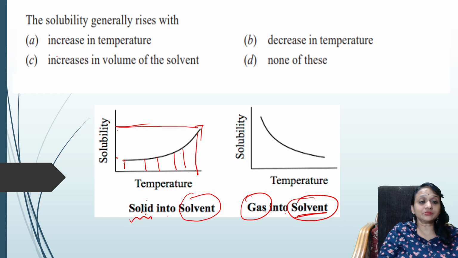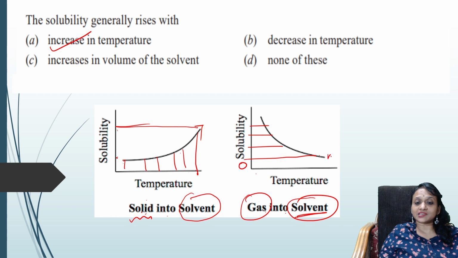So mark the option increase with temperature. But in case of gases, it is reverse. For a gas, as the temperature increases, solubility is decreasing. See, it has become minimum. If the temperature is maximum, solubility is minimum. So it is reverse.